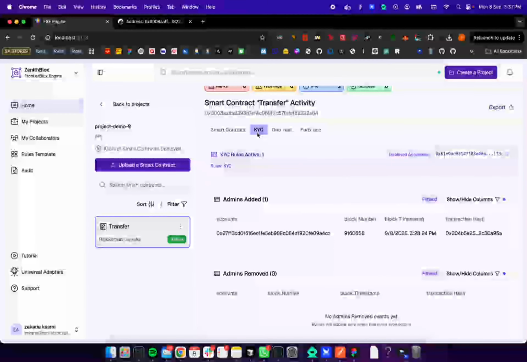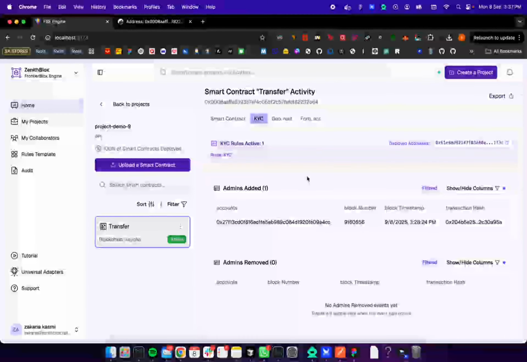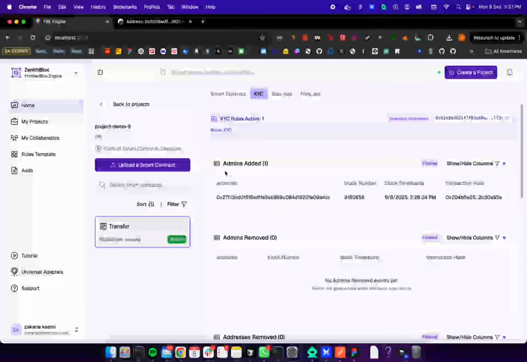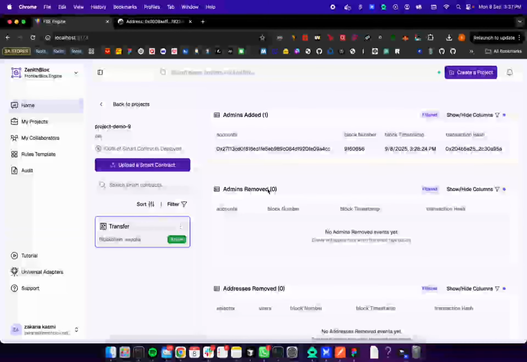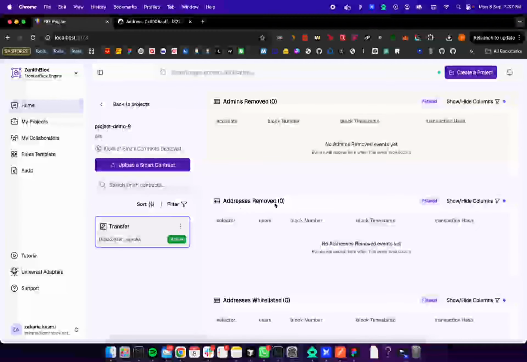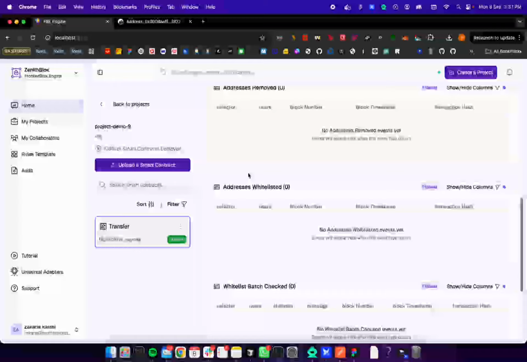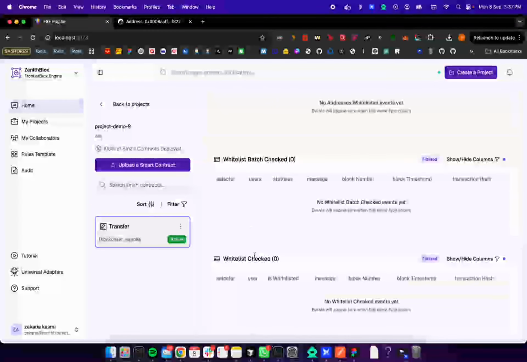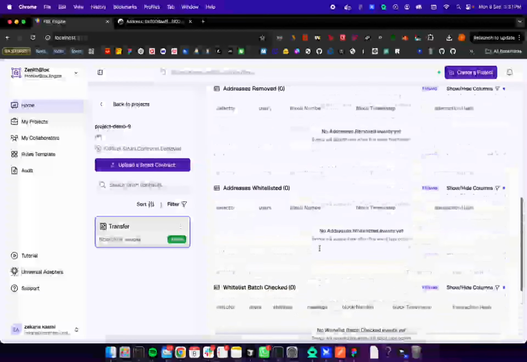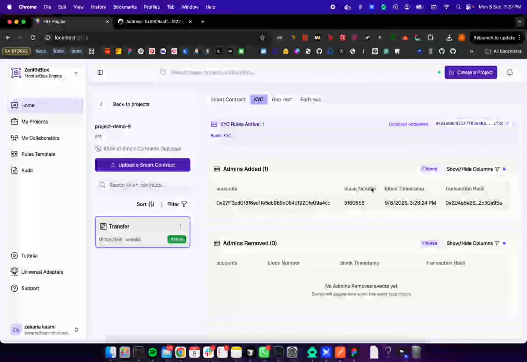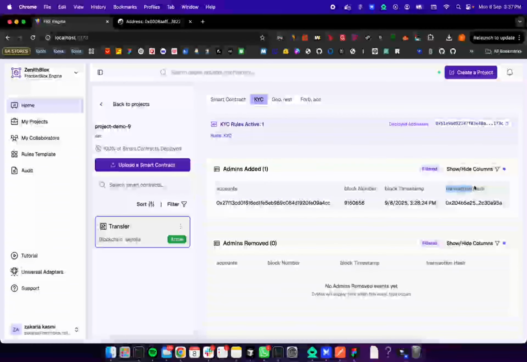And in this KYC tab, we're going to see, for example, the events. We have added an admin. This is my wallet. And for example, admin removed or addresses removed. This is for the KYC. If we add an address or remove an address, we're going to get events, or if there is a check, if we checked an address. And here you're going to see the block number, the timestamp when the events happened, and the transaction hash.